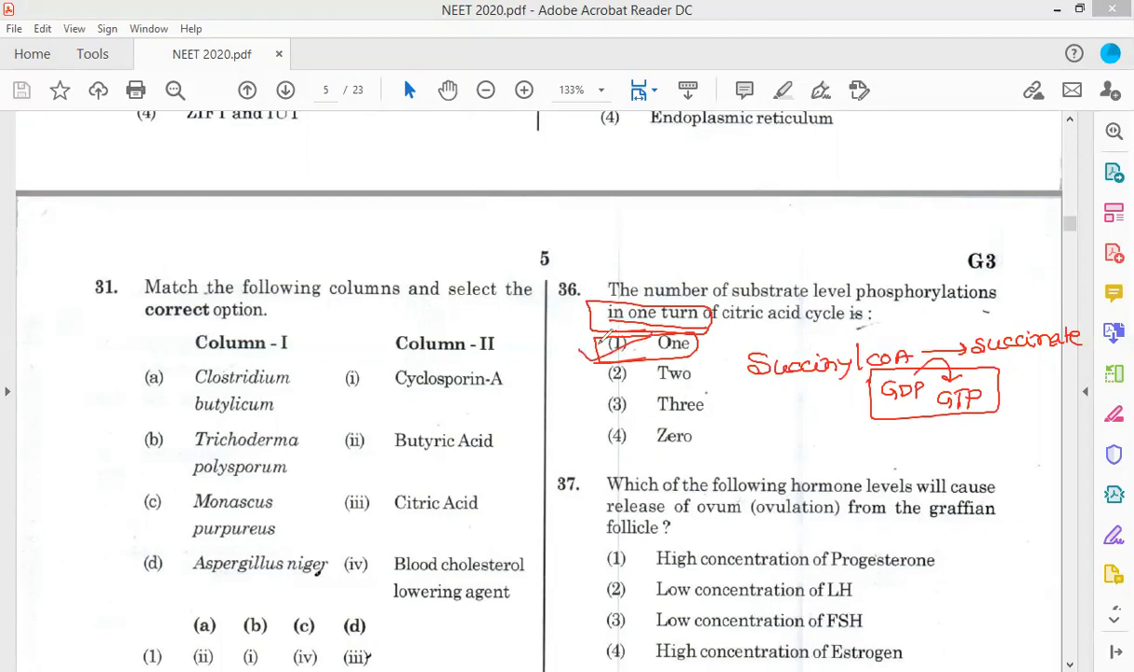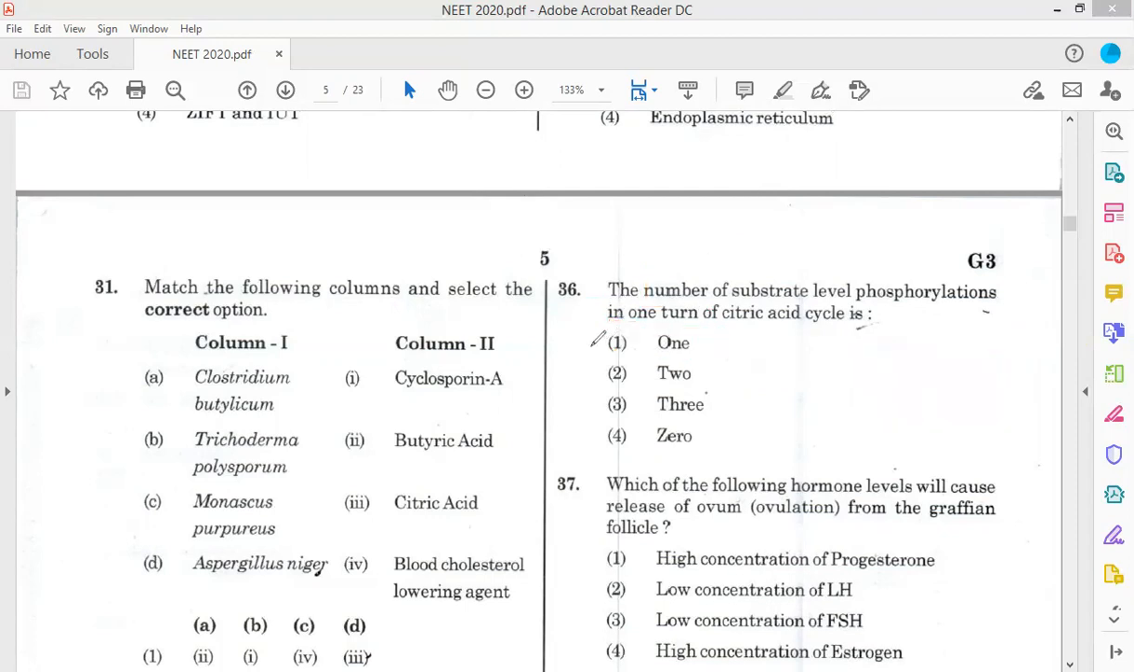Now these are the correct answers. Succinyl CoA to succinate, here GDP to GTP formation occurs. That is substrate level phosphorylation, one substrate level phosphorylation for one turn, for one molecule of acetyl CoA. So the answer is 1. Now next question.